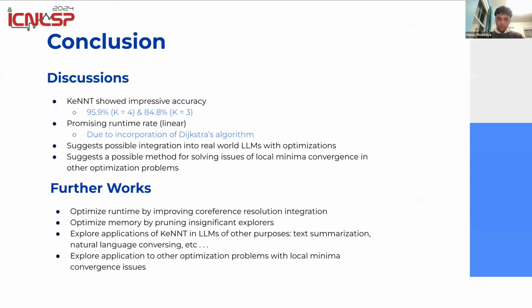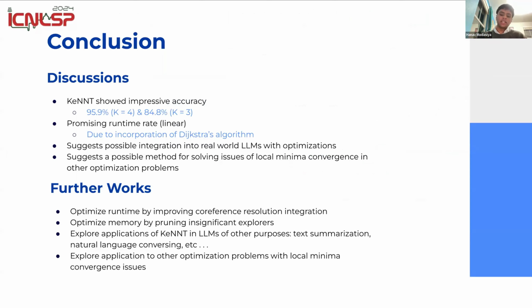So to conclude, KeNNT is an impressive and feasible method of reducing gender biases in LLMs with a 96% accuracy on the K equals 4 model and a runtime that was linear. Now, this was a simpler simulation of gender biases. It wasn't a large-scale ChatGPT simulation, but its impressiveness here shows potential for applications in larger LLMs like ChatGPT.